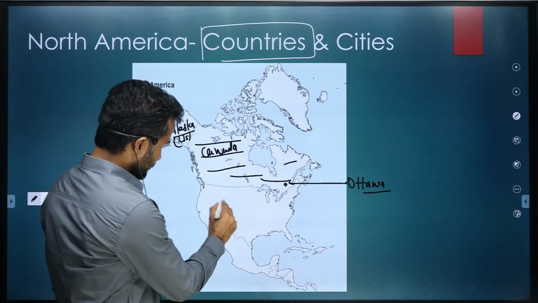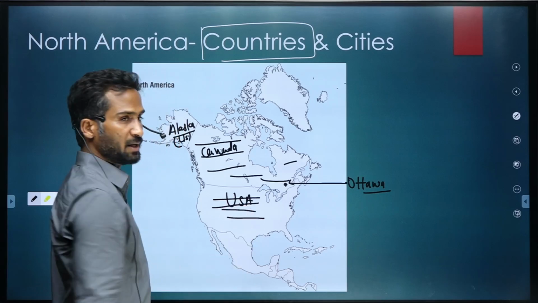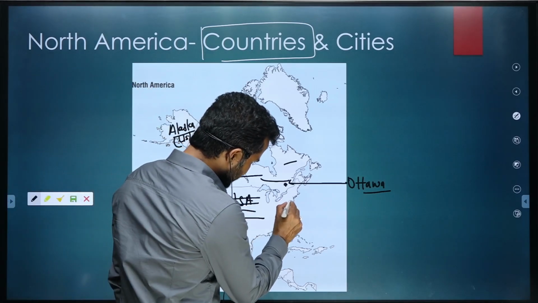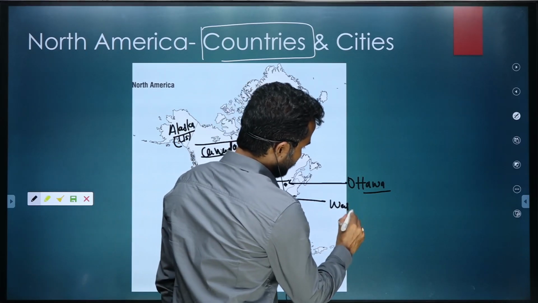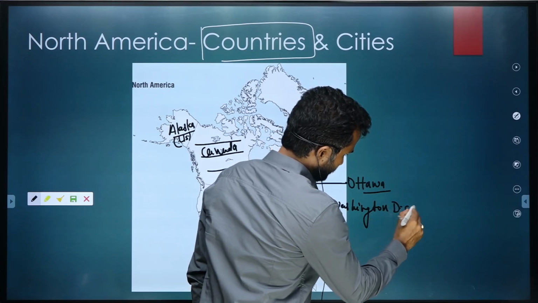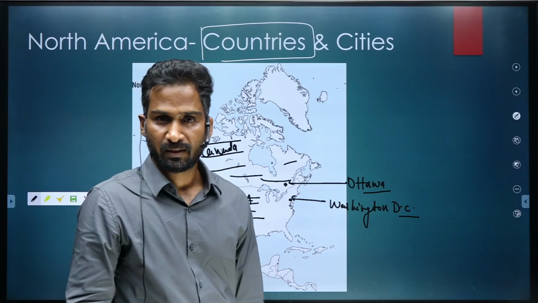And thereafter, this again big country is the USA. Obviously, we know this country, and Washington DC, somewhere here, is the capital of the USA.